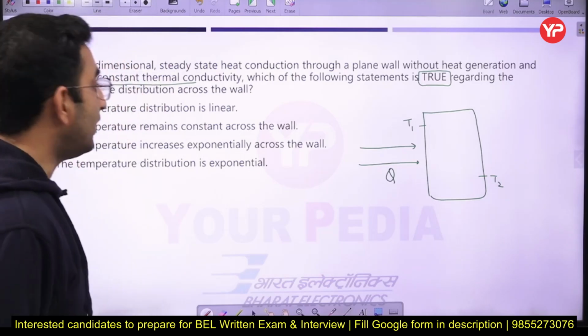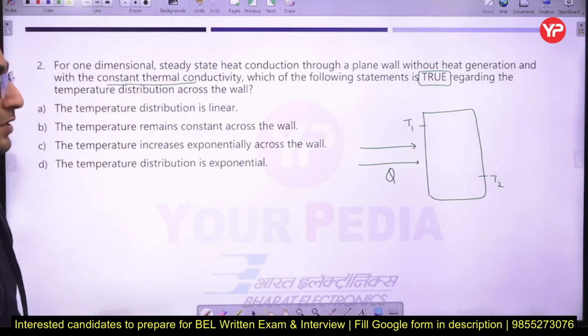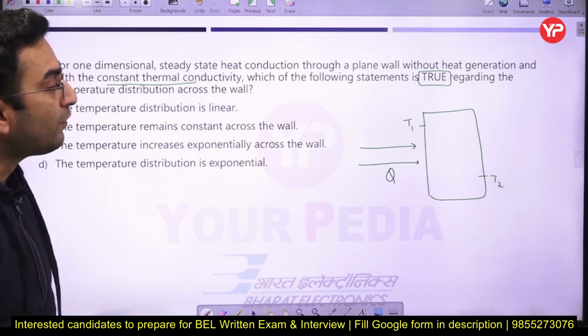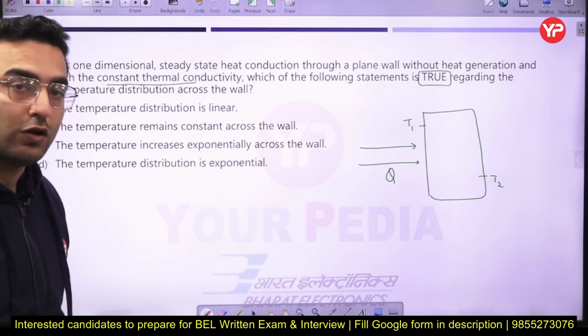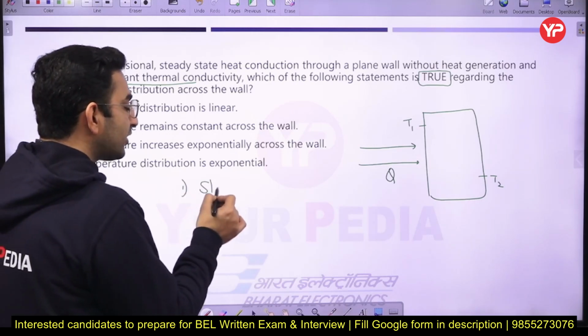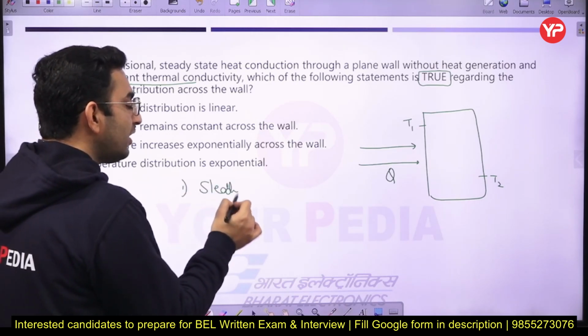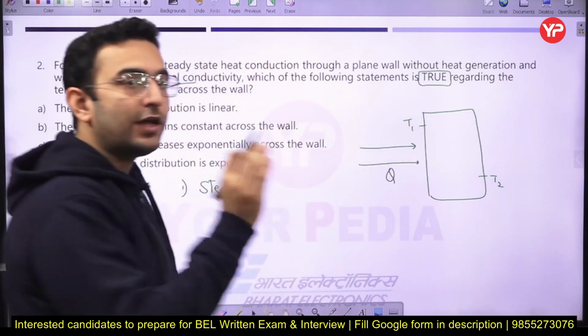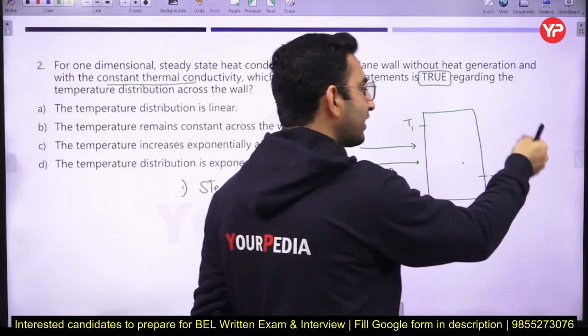There are certain assumptions taken while analyzing this problem. Here we use the Fourier law of heat conduction, and the first assumption is steady state heat conduction. What is the meaning of steady state? Steady state means the amount of heat entering the wall is equal to the amount of heat rejected from the wall.